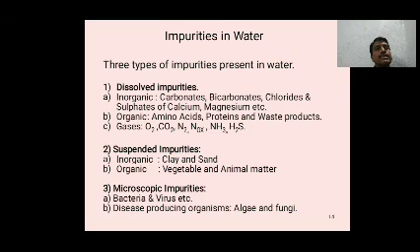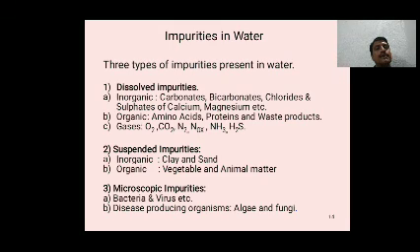Dissolved impurities: inorganic compounds like carbonates, bicarbonates, chlorides, sulfates of calcium and magnesium. Organic compounds like amino acids, proteins, and waste products.